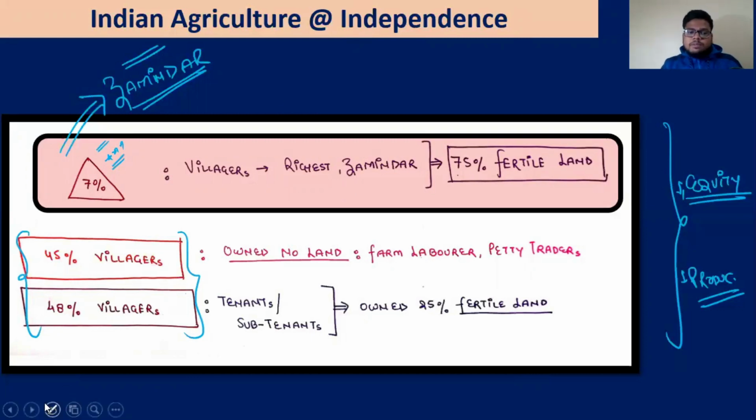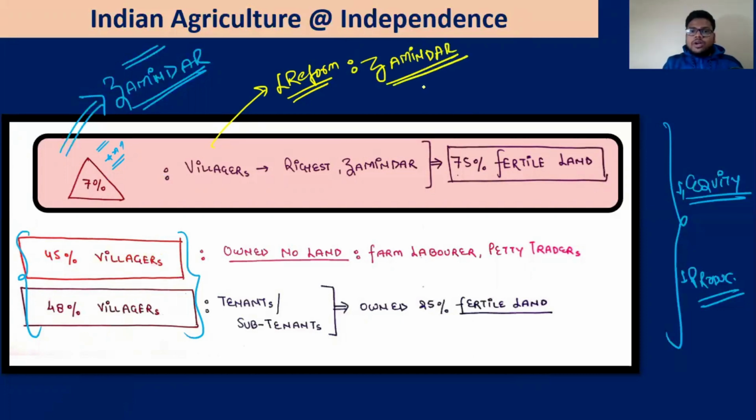And that is why post independence, the government came up with the first thing for the land reforms, that is the zamindari abolition. The institutionalization of this needs to go ahead, then land ceiling reforms, and then the tenancy reforms.